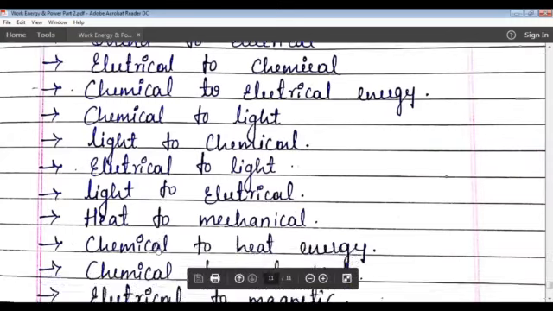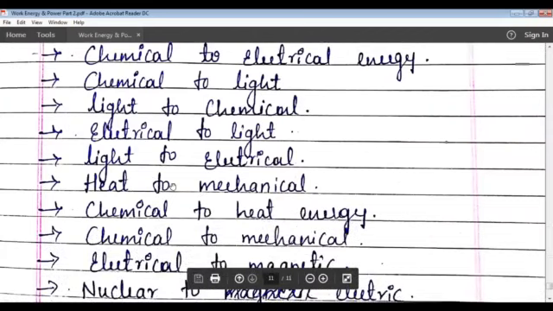Next one, heat energy into mechanical energy. In engines, in a steam engine, the heat energy of the steam changes into kinetic energy of the piston. Due to the steam, the piston rotates. That is nothing but conversion of heat energy into mechanical energy.